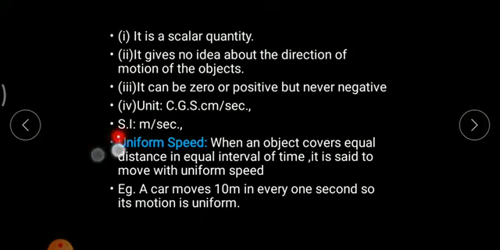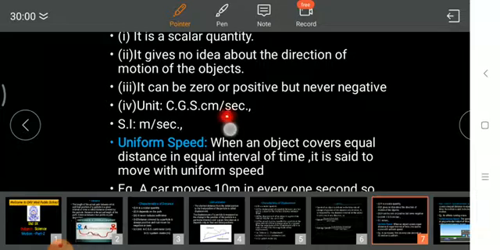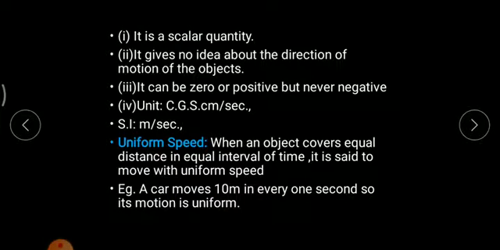Now, some other phenomena related to speed, that is uniform speed. Uniform means a constant speed. So what would be the perfect definition of uniform speed? When an object covers equal distance in equal intervals of time, that is said to be a uniform speed. For example, an object travels from point A to point B, a distance of suppose 2 kilometer, and from point B to point C, also 2 kilometer. From A to B it takes 1 second, and from B to C it takes 1 second. Since the time interval and the distance covered are the same, the object is moving with a uniform speed.